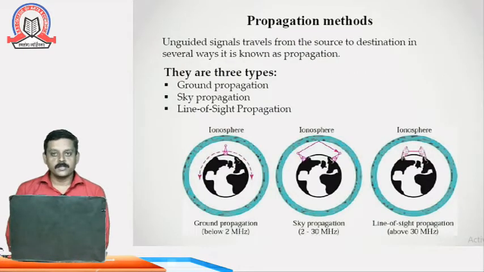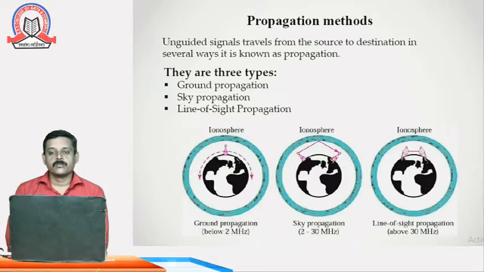Now before understanding the unguided media we have to understand the propagation methods. So friends, there are three basic propagation methods: ground propagation, sky propagation and line of sight propagation. All this propagation is carried out within the ionosphere of the earth. As you can see, ground propagation has a capacity below 2 megahertz. So the signals below 2 megahertz are transferred through ground propagation.